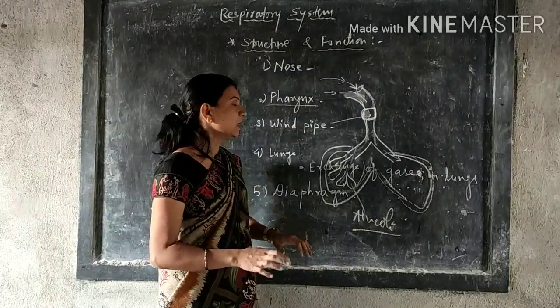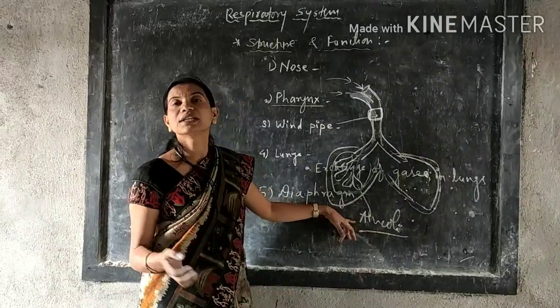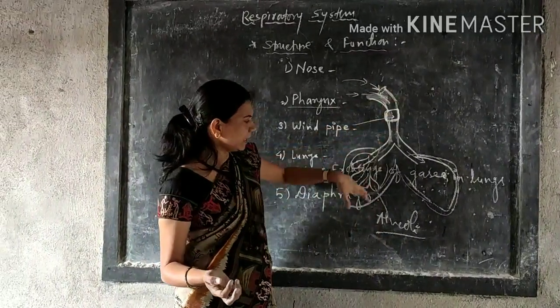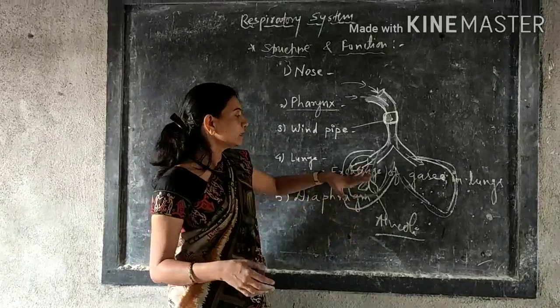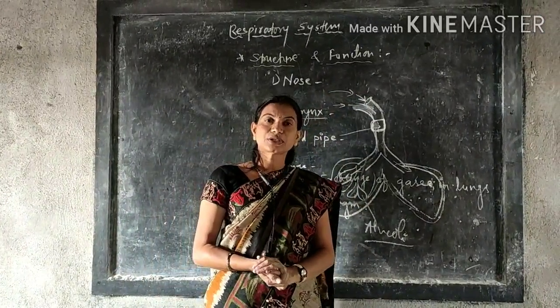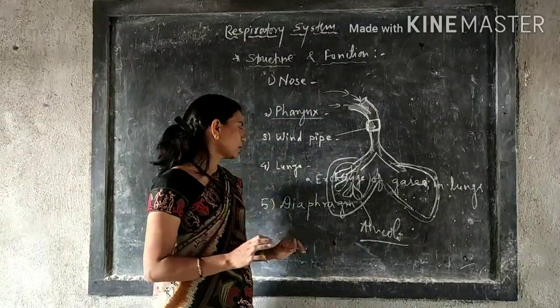When this exchange of gases happens, we studied inspiration, inhalation and exhalation. This is the inhalation. What is the exhalation? The throwing out of carbon dioxide from your body is nothing but the exhalation. How are exhalation and inhalation carried out? For this, the very important organ is the diaphragm.